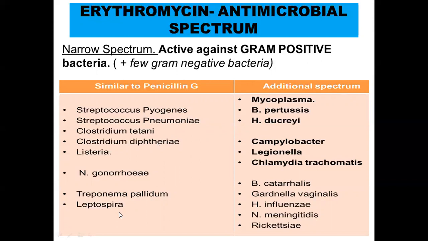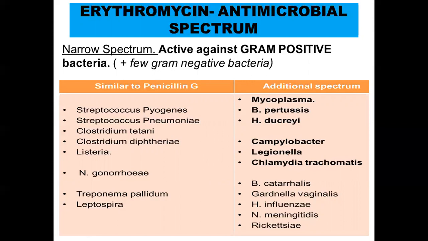All these is the same spectrum which you studied in penicillin G. This is there in the erythromycin also. And other than that, some additional spectrum also is there in case of erythromycin. And this is very important. You have to remember Mycoplasma, Bacillus pertussis, Haemophilus ducrei, Campylobacter, Legionella, Chlamydia trachomatis. These 6 are the ones that you should not forget.